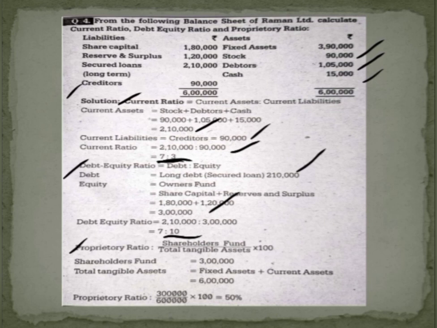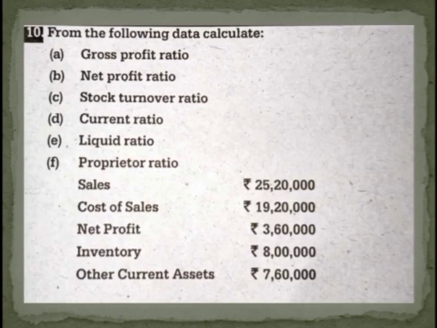Then the last requirement is to calculate proprietary ratio. Proprietary ratio is equal to shareholders' funds divided by total tangible assets into 100. Shareholders' funds is 3 lakh as we calculated here, share capital plus reserves and surplus, divided by total tangible assets. If you see the asset side, all the tangible assets are given. They have not given any fictitious asset, so you can get the total of that, that is fixed assets plus stock plus debtors plus cash. You get the total of 6 lakh. Now the proprietary ratio is equal to 3 lakh divided by 6 lakh into 100. It comes to 50%. So this is the solution for the first question. Let us take up the second question.